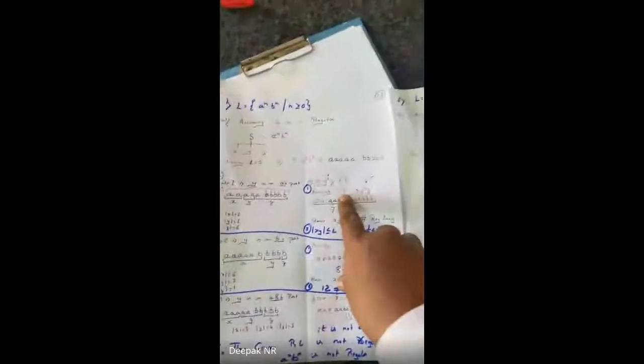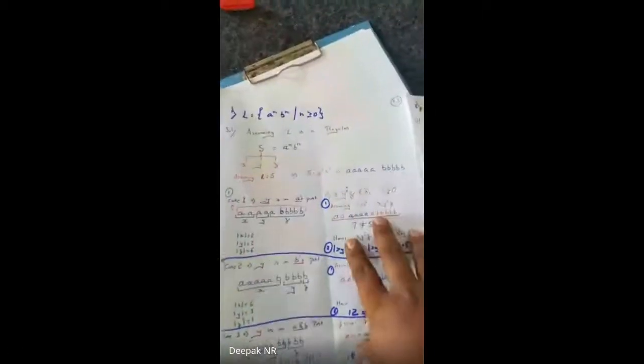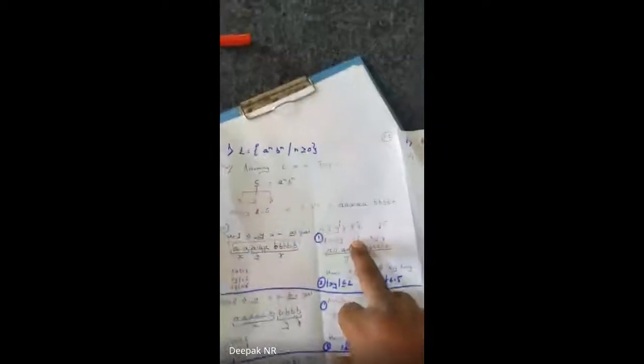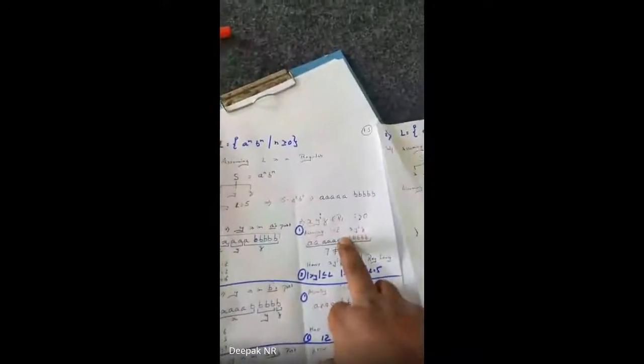Sir, assuming 3 is also very random, sir. While expanding the string, we assume it as 2 or 3, sir. That's random, sir. It's a user requirement. See, you can assume it is 2, you can assume 20, you can assume 3. It's your wish.